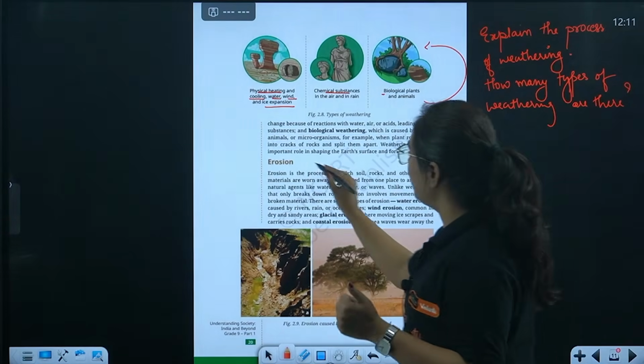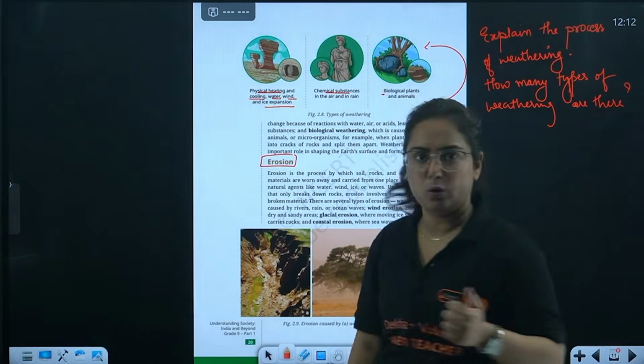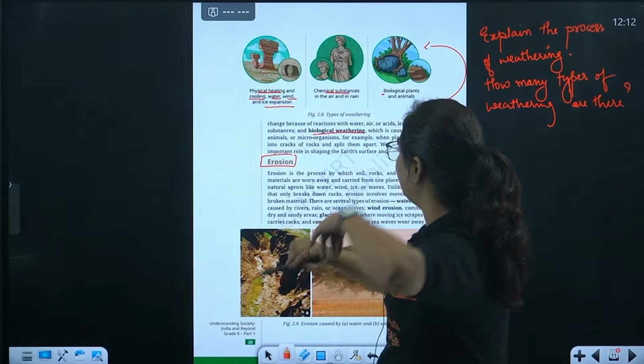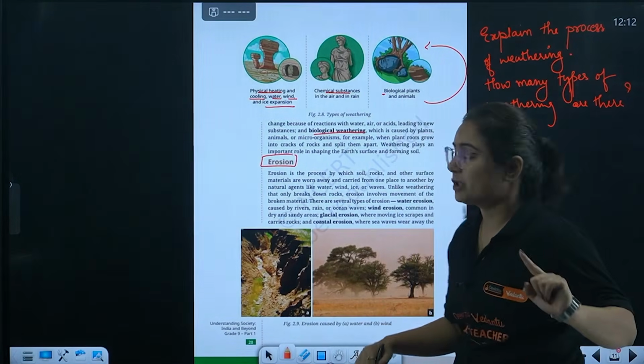Now, moving towards the second topic, that is erosion. I hope you are highlighting in the manner I am doing, right? I missed the biological part and then came back, but highlight it, okay?